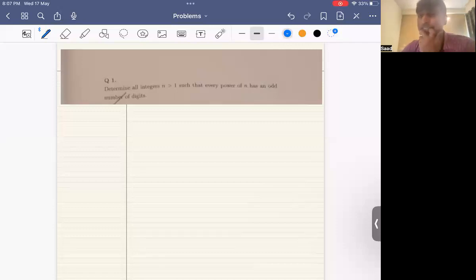And you can see that the examiner is a bit of a masochist, because they could have given us n greater than or equal to 1, and we would have held on to n equal to 1. And that would have been our moment of joy of finding a number whose every power gives you a number in which the number of digits is odd. But it just seems that the examiner wants to rob us of the joy of guessing the answer to be obviously n equal to 1. Never mind.